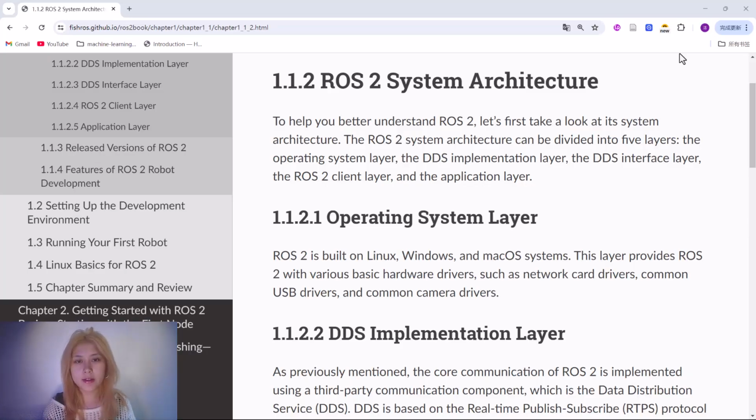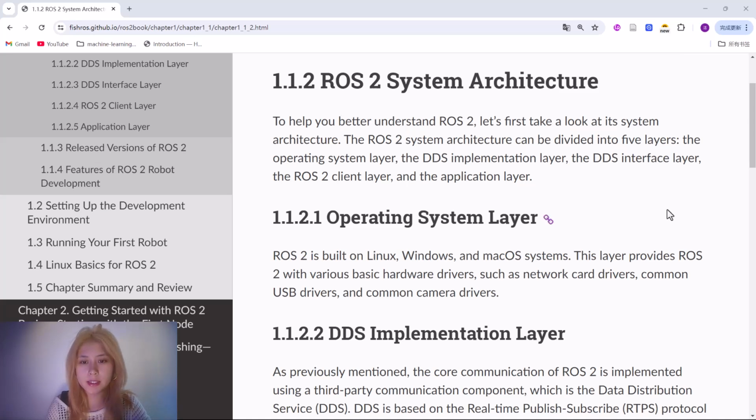So let's move on and talk about the ROS2 system architecture. To help you better understand ROS2, let's first take a look at its system architecture. The ROS2 system architecture can be divided into 5 layers: the operating system layer, the DDS implementation layer, the DDS interface layer, the ROS2 client layer, and the application layer.